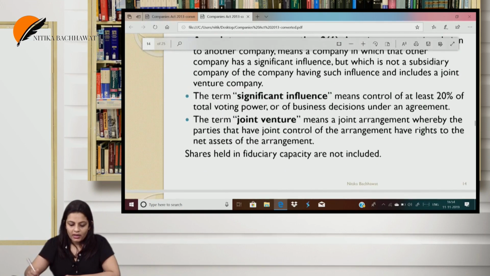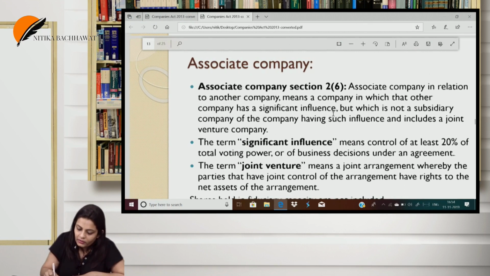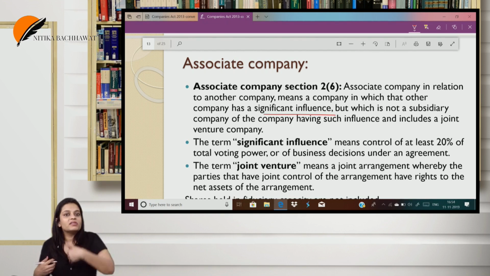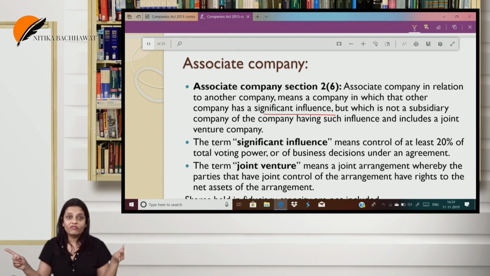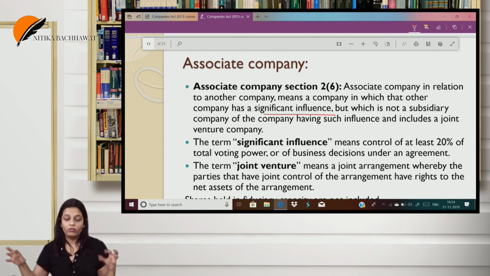So, the next one, associate company. I am your associate if you have a significant influence over me. If there is company 1 and company 2, and company 1 has a significant influence over company 2, then company 2 is the associate. If company 1 has a significant influence, obviously company 2 will be the associate.